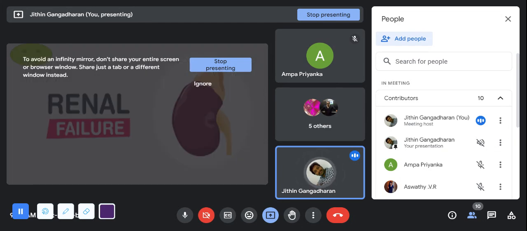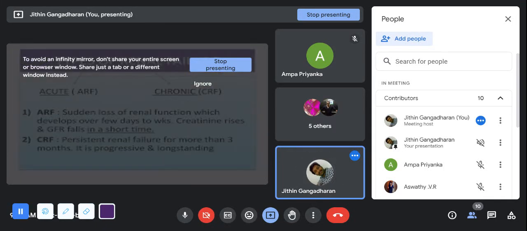Next condition, the renal failure. Okay, next is the renal failure. What are the types of renal failure? See, the majority of the questions come from this area. Okay, the renal failures. There are two types of renal failures, my dear. Acute renal failure and chronic renal failure.